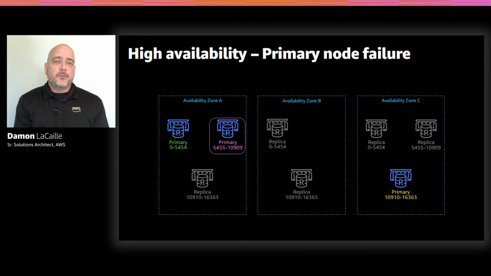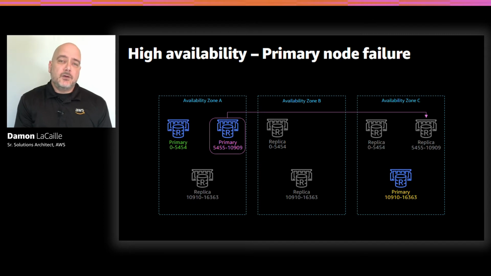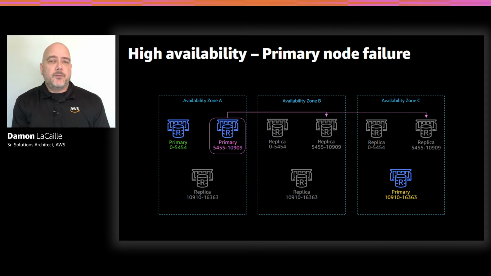Now, the newly promoted primary node is going to start replicating its data to the remaining replica node in AZC to ensure it gets the latest data. Now, when a replacement node is automatically provisioned and ready again to replace the old one, it also starts to receive replication updates from the new primary node as well. And so at this point, we are back to a fully restored cluster with 3 primary nodes with 2 read replicas each. Now, what happens in an availability zone failure?